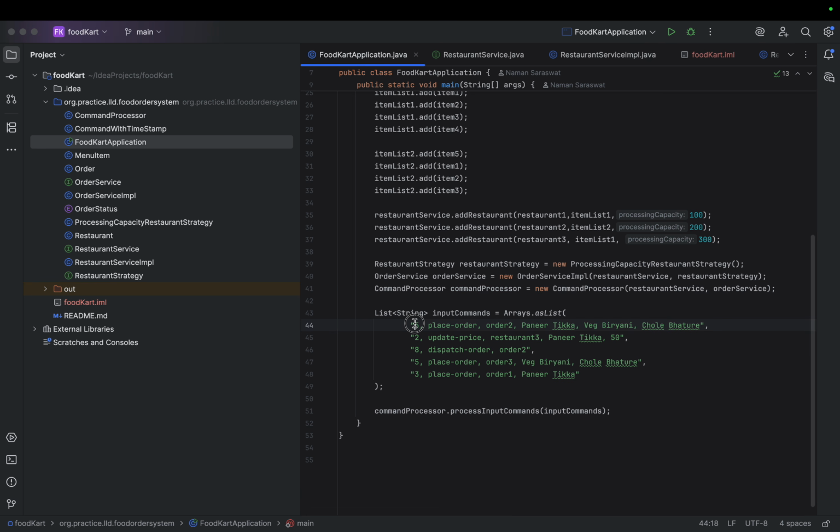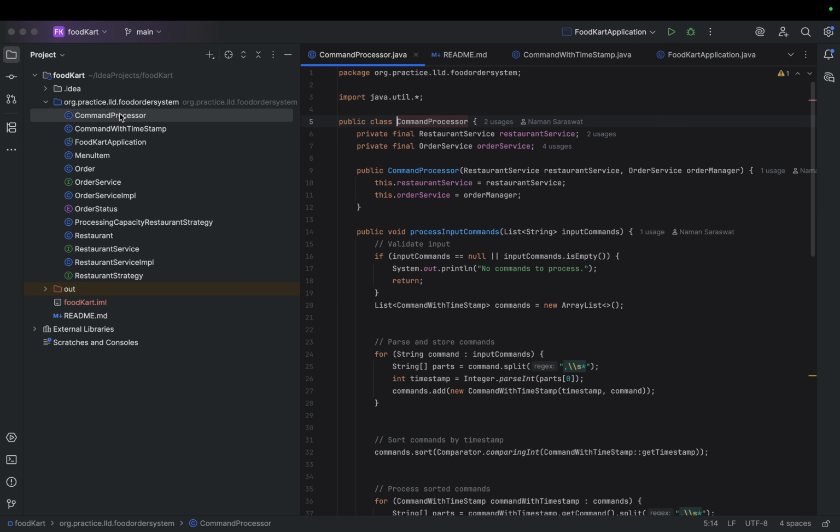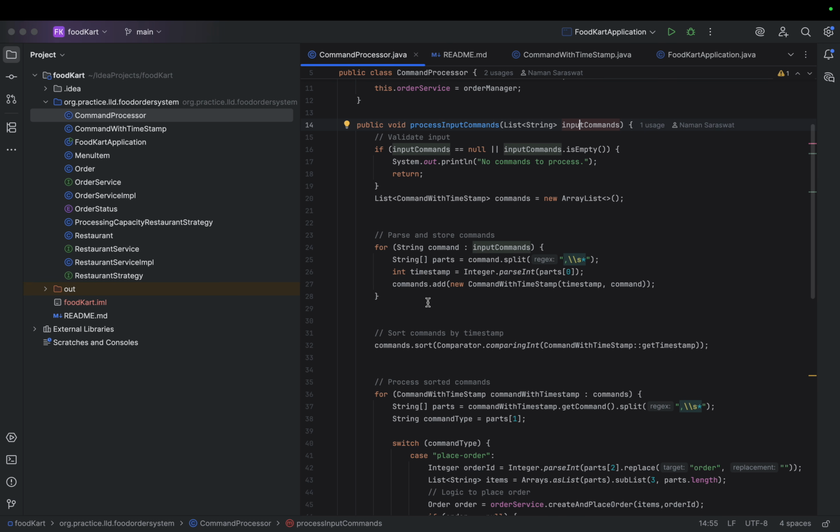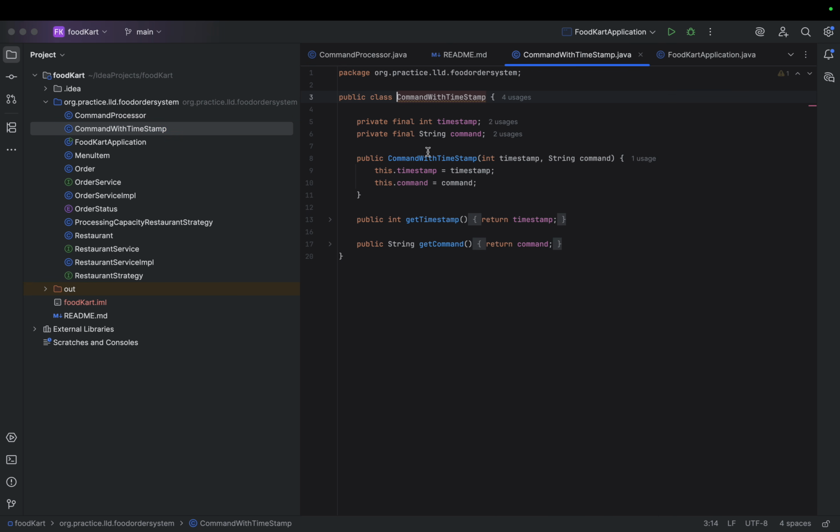And here I've taken the input as a list of strings that we are going to pass inside the command processor. So let's see the command processor. Command processor has a restaurant service, an order service, and then there is one method, process input command, that will take the input commands, and then we need to parse it. For each command we are storing it, and I also created a command with timestamp class that will have a timestamp. For simplicity I've taken it as an integer for now, as in the input also it is given as an integer, and then the command.